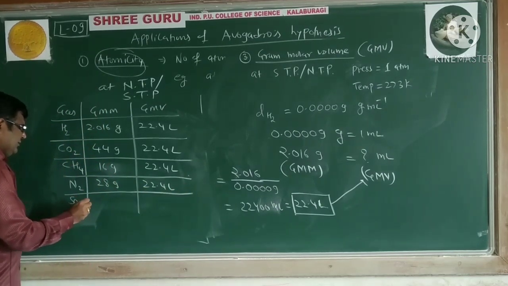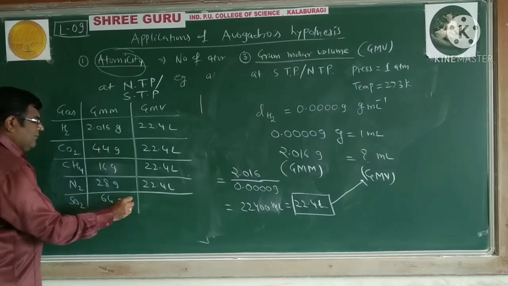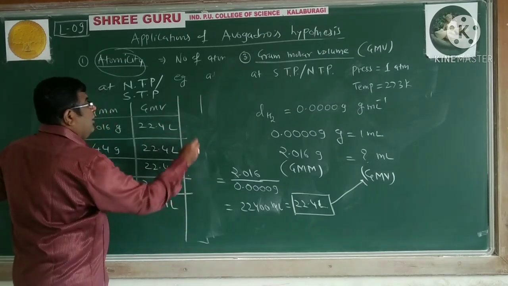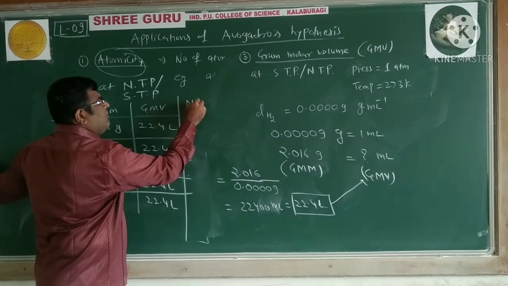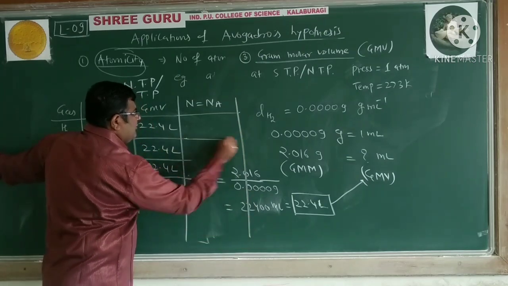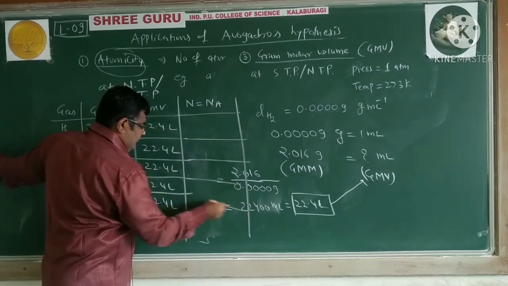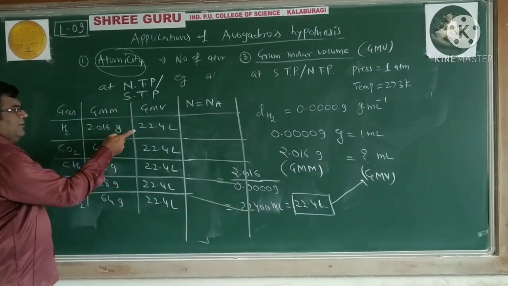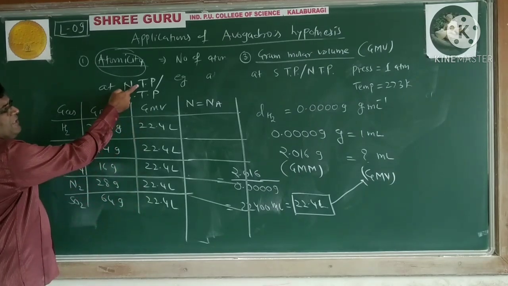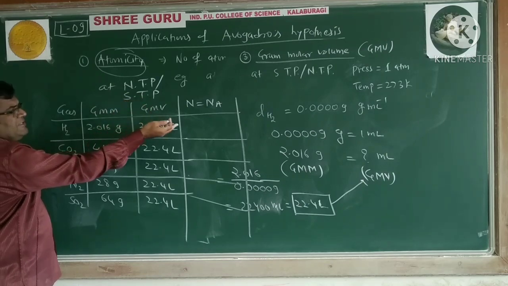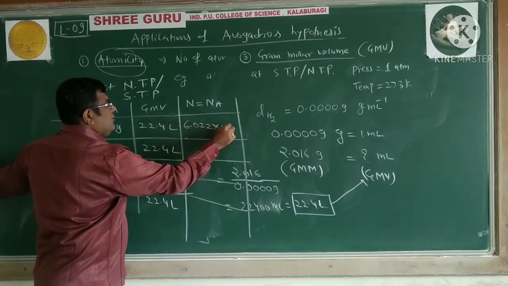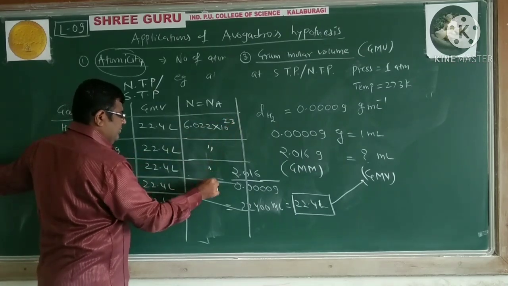Sulfur dioxide, 64 gram, 22.4 liters. How many molecules do they have, number wise? That equals Avogadro number. For example, if we consider all these equal volumes at the same temperature and pressure, they contain the same number of molecules. And what is that number of molecules? That is nothing but this Avogadro number.